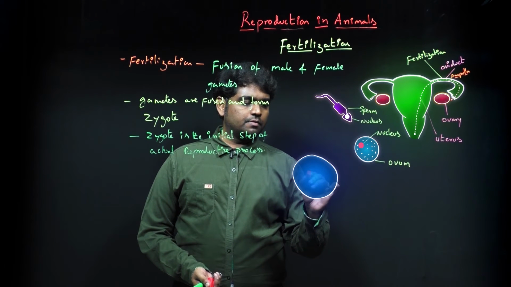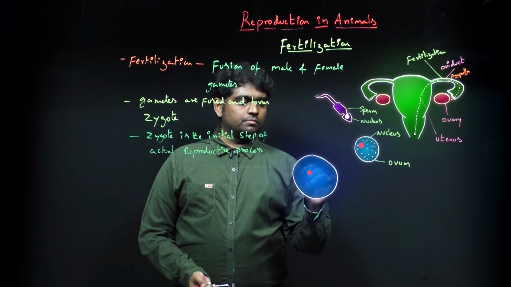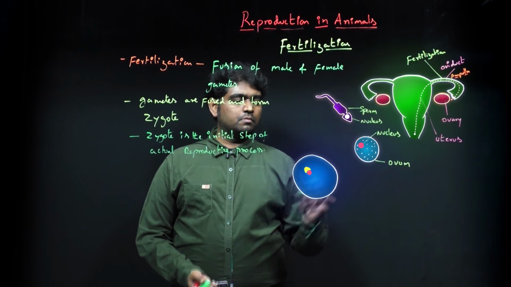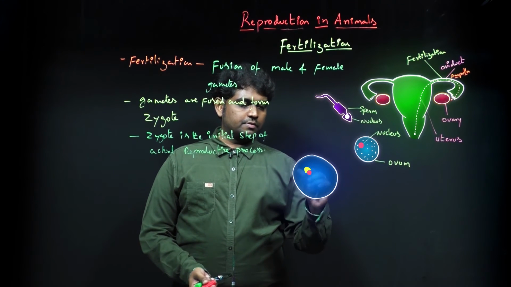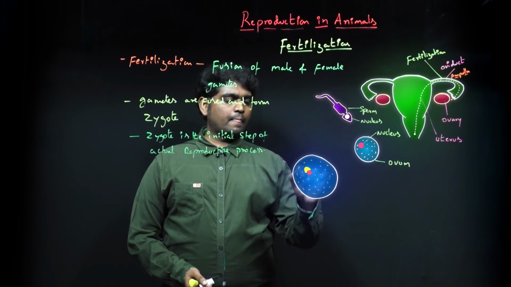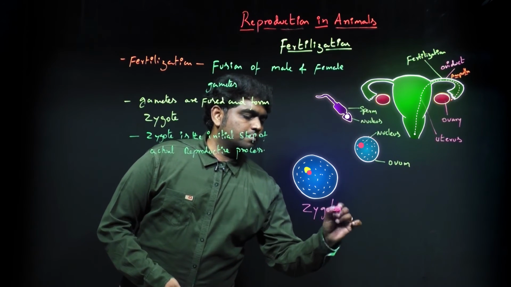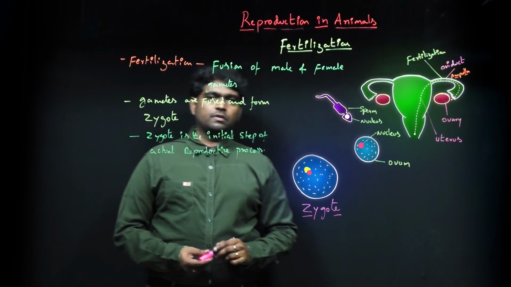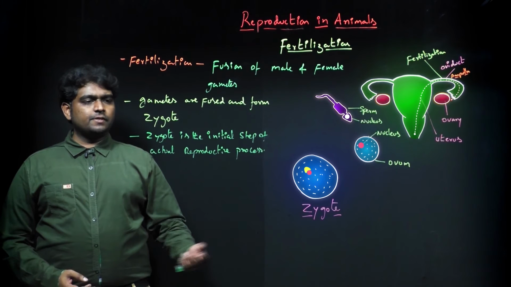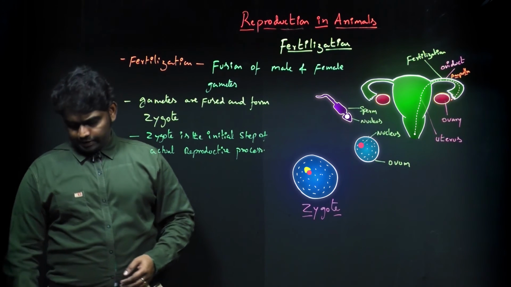So this is the female nucleus, and this is the male nucleus. Finally they produce the zygote. The zygote is the initial step of reproduction. From here onwards, the embryo develops, and the embryo becomes a new individual.